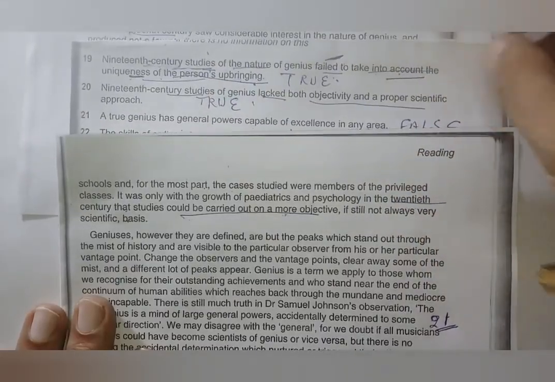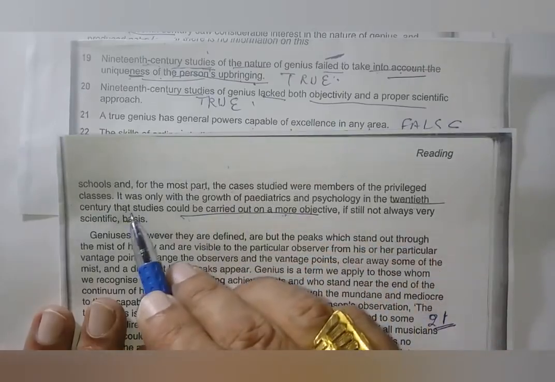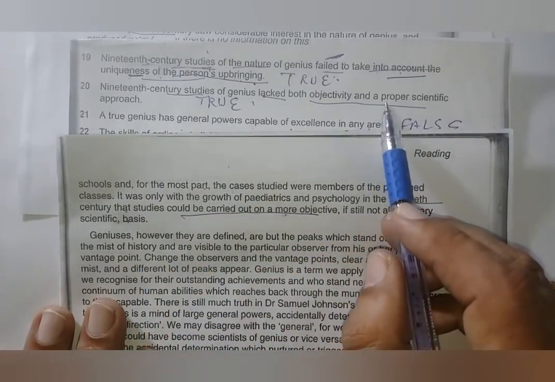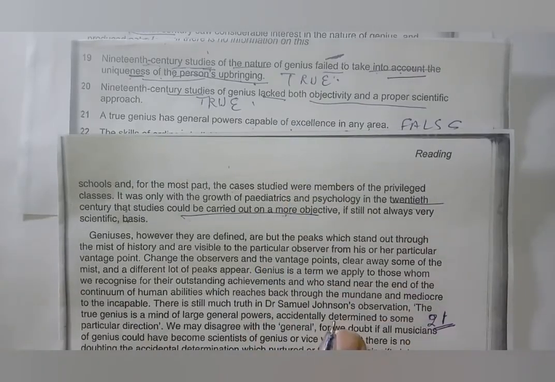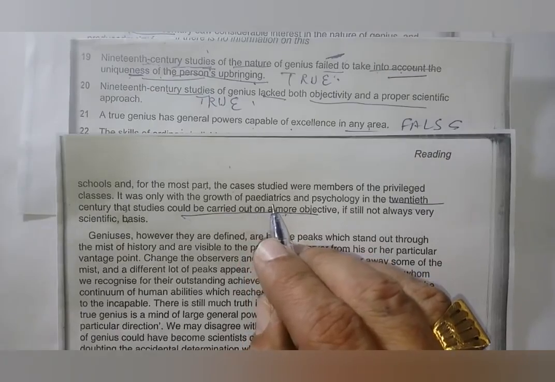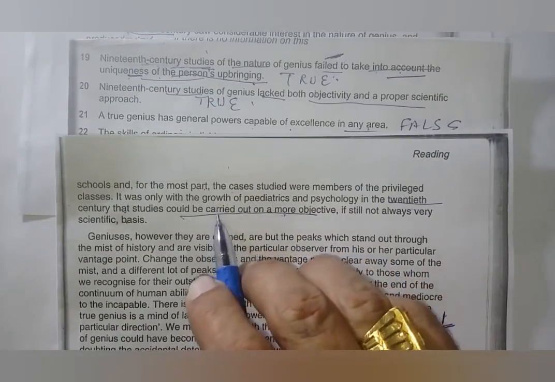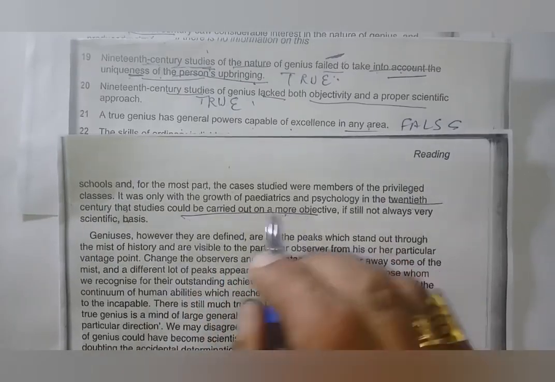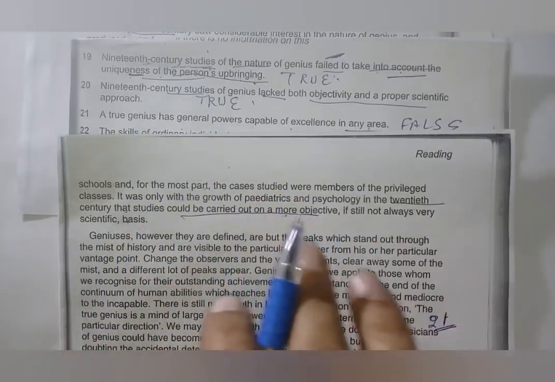Naturally, more means second degree, so comparison is there. He said not scientific, and only a proper. So naturally they lacked both things, because after the psychology people and pediatrics people, this research was on a more objective and scientific basis. This is the meaning. Now, this is not a direct answer.